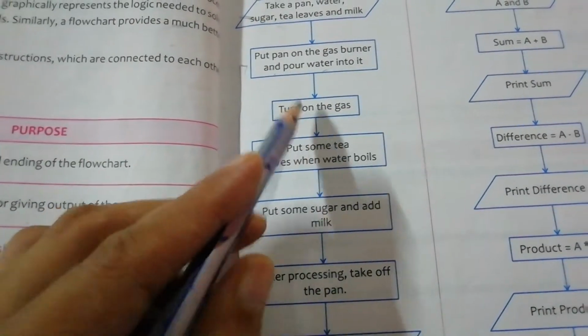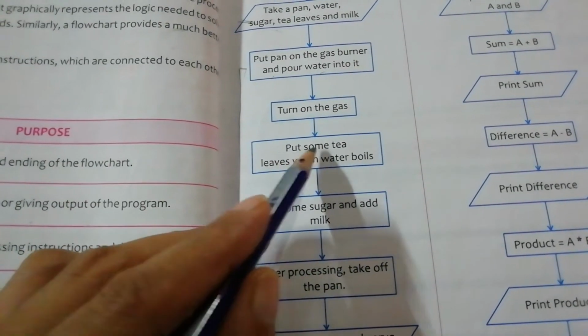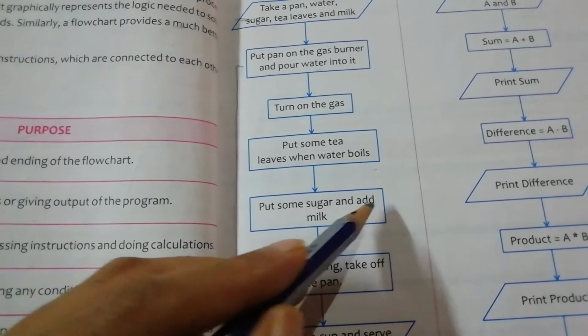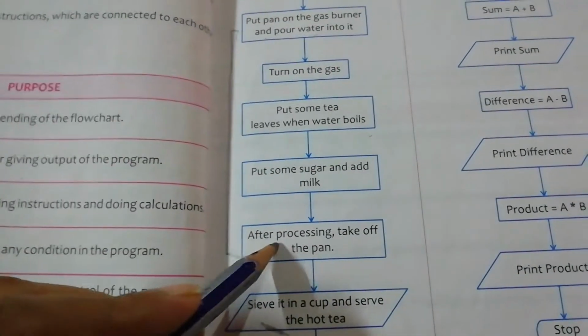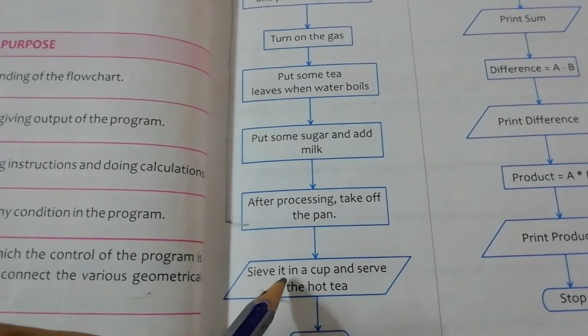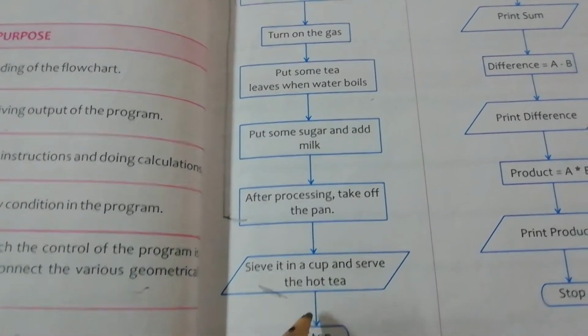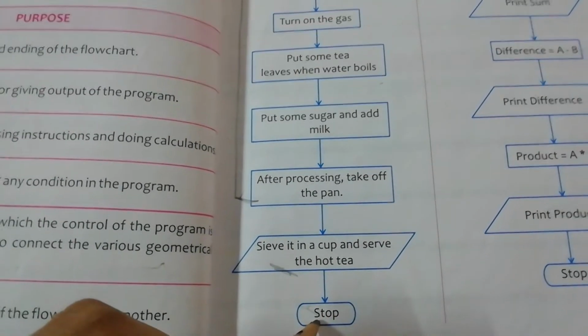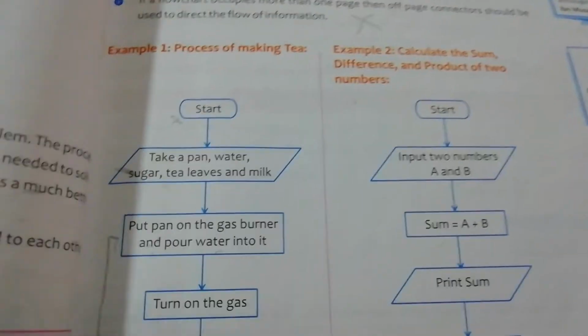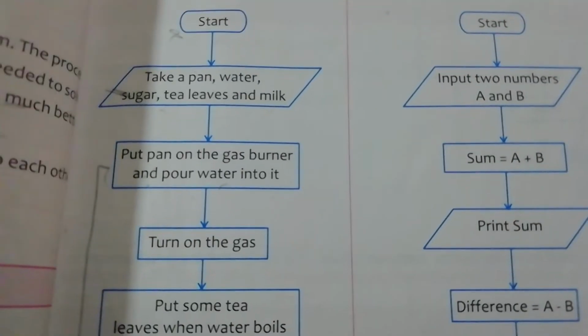So after turning on the gas, put some tea leaves when water boils, put some sugar and add milk. After processing, take off the pan and sieve into the cup and serve the hot tea, and after that stop. Clear? So one more example of flowchart is here.